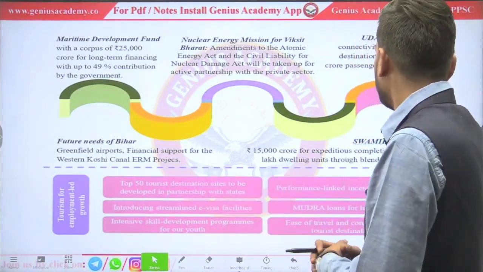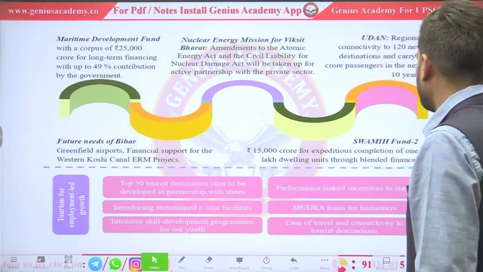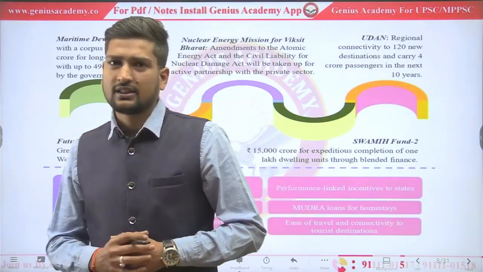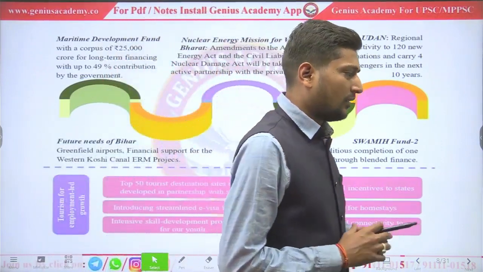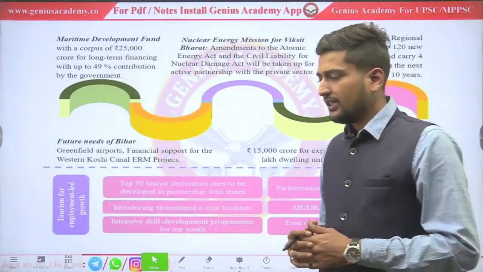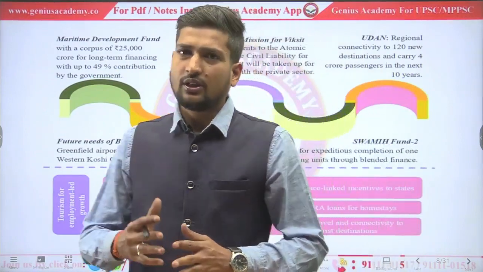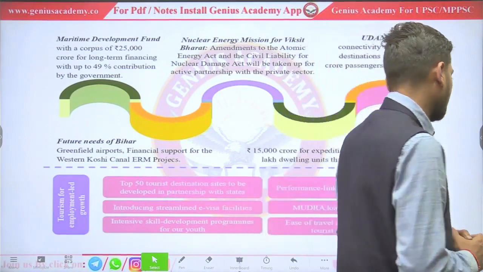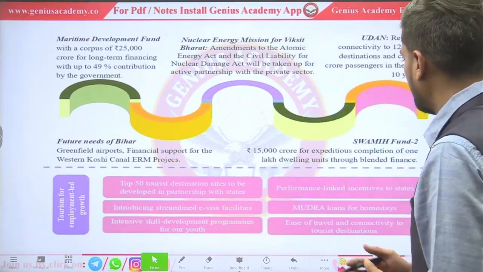Swamih Fund: we already saw what blended financing is, for those housing projects which are stuck. If the private sector doesn't have money to complete those housing projects, the government will provide funds to them.